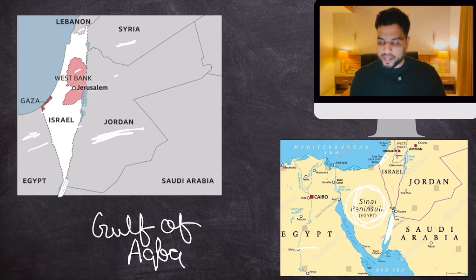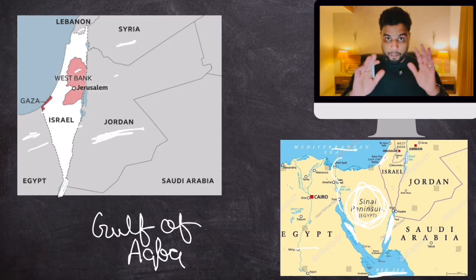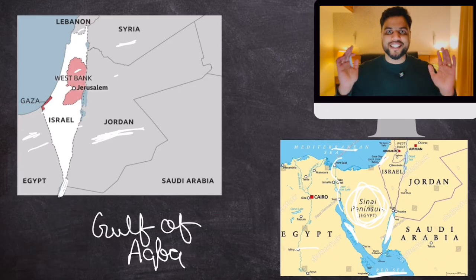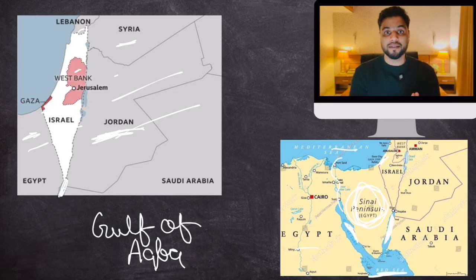So this Sinai Peninsula is in Egypt, this is the Mediterranean Sea, this is the Gulf of Aqaba, this is the Gulf of Suez. The Suez Canal goes from here. This is the Red Sea. So just picture this entire map in your mind, because they can ask MCQs related to that, as this entire region was a very hot topic in the news. So remember this map.